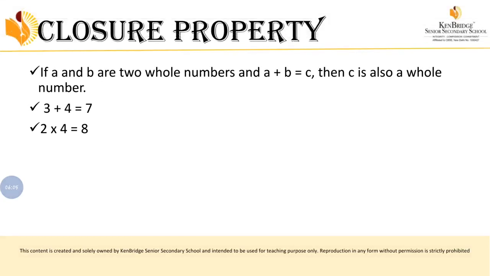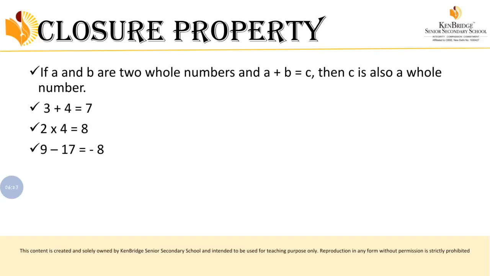Now, 9 minus 17. What will be the answer? Minus 8, because there is a negative sign on the bigger number, right? So we will write the negative sign in the answer as well. Am I right? So minus 8 is not a whole number because it is a negative value.